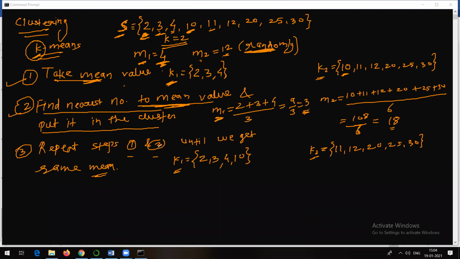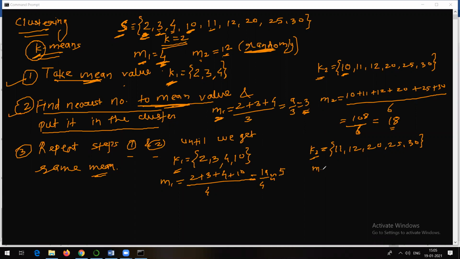We need to check the mean once again. So find out the mean of this one. So it will be what? Just tell me. Find out the mean values M1 and M2. What is this? 14, 17, 19. Right? 19 divided by 4. So 19 divided by 4, what is it? 4 point something. So what I will do is, just to make the calculations easy, I will take it as 5.